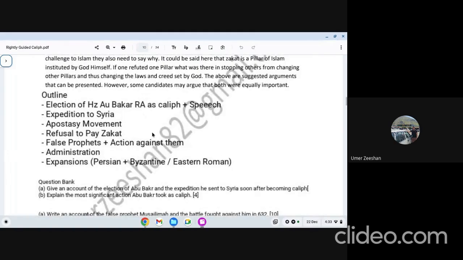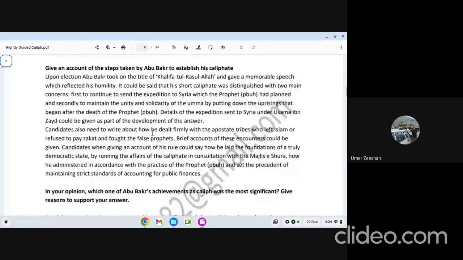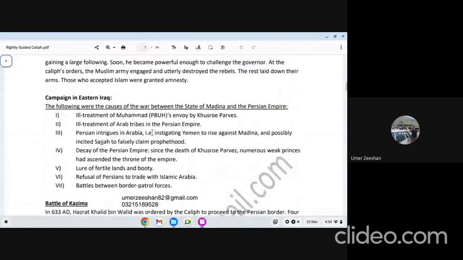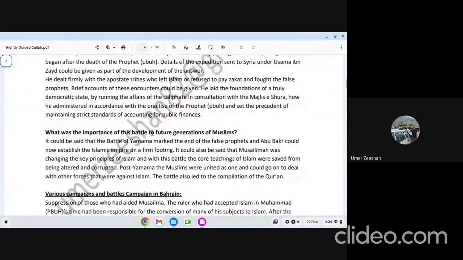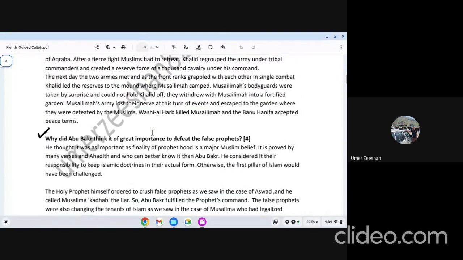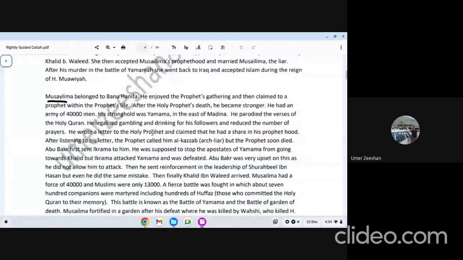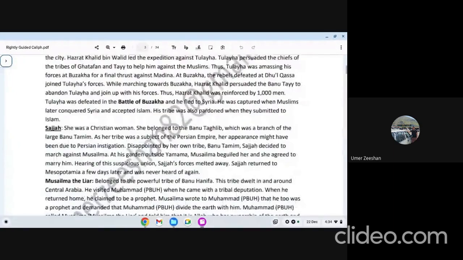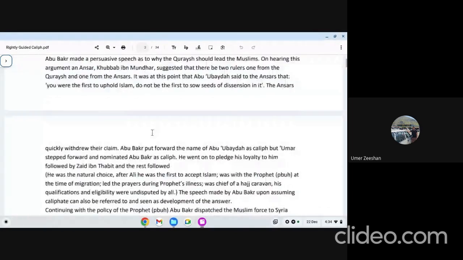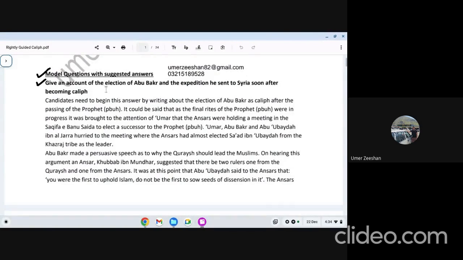Okay, back to the discussion of the election of Abu Bakr as a caliph. I told you it's somewhere here in my handout. I don't remember why I'm missing that question here. It's actually connected with another question and I mentioned it in it. I hope I will see it now. This is false prophets, false prophets. Okay. Maybe I'm missing it somewhere. Oh, yes, here. Election of Abu Bakr as a caliph.